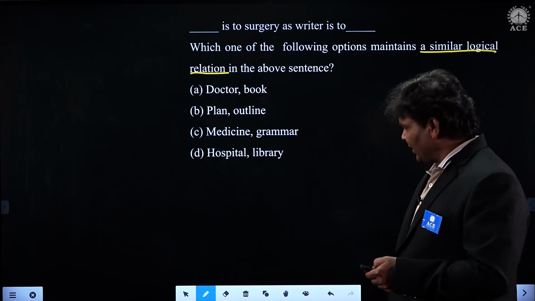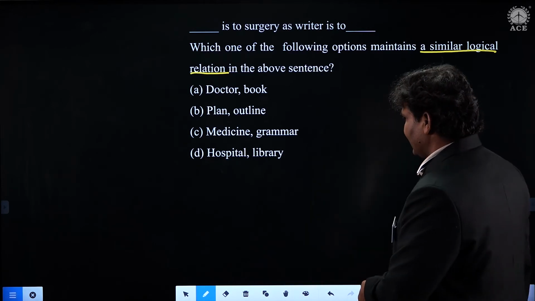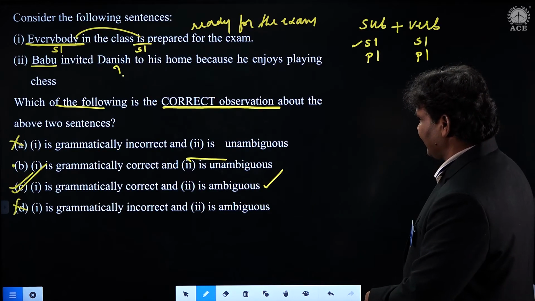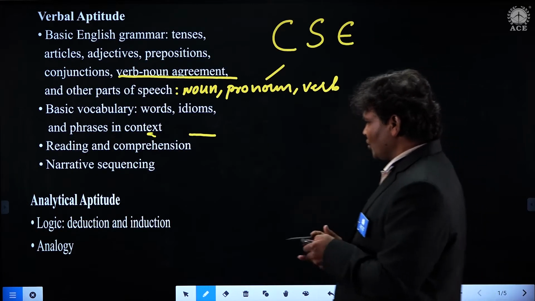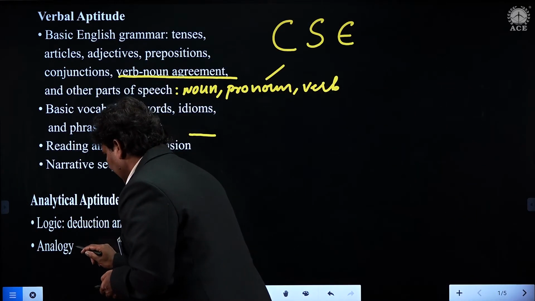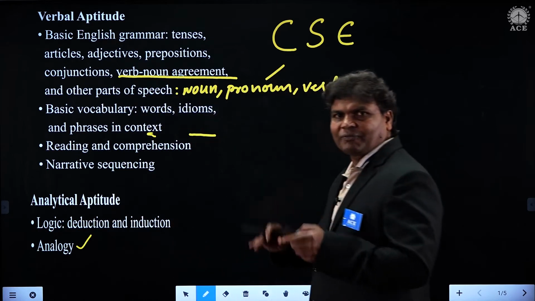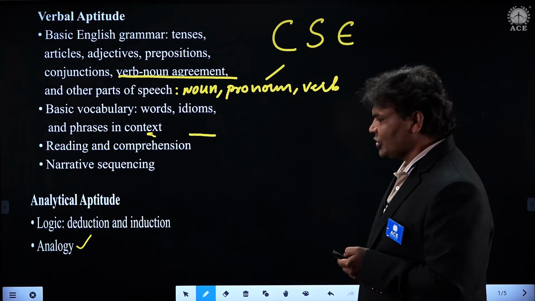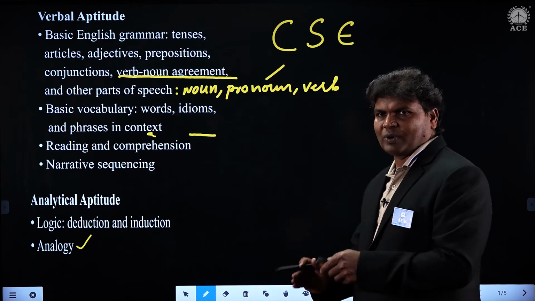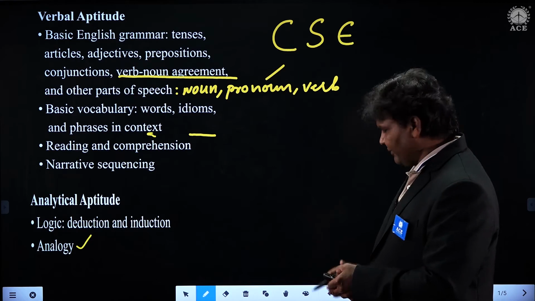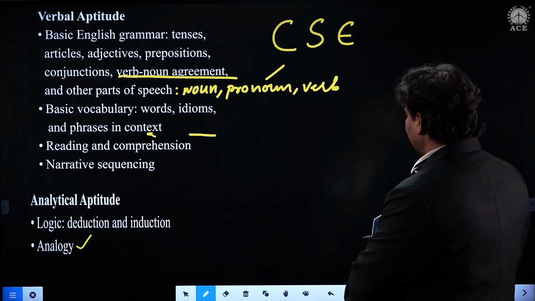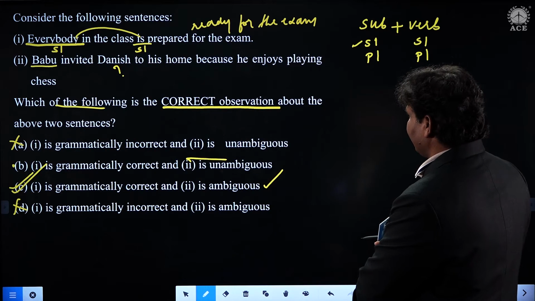Like so, where this question has come to us. Come on, here we go. Let us see the grammar where this question has appeared to us. This question appeared to us from the section analogy. Couple of years I have been imparting this chapter analogy, students. Like so, what is analogy? So the question has appeared to us from the section analogy.